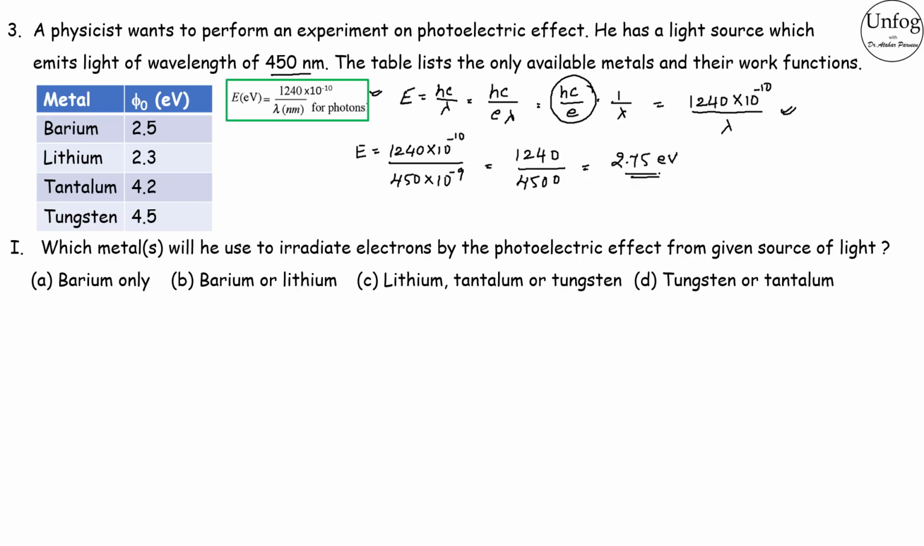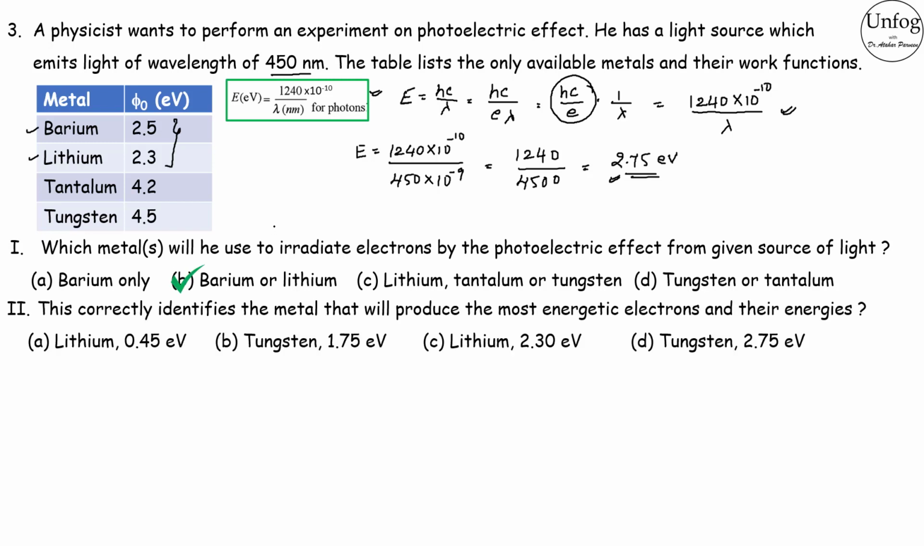Now we know that the photoelectron emission can take place for the energy which is greater than the work function, or just greater than the work function. So just greater than the work function means here we have 2.75, 2.5 and 2.3 are the values which are just less than E. So therefore you can say that barium and lithium can be the suitable metals. So the answer is B.